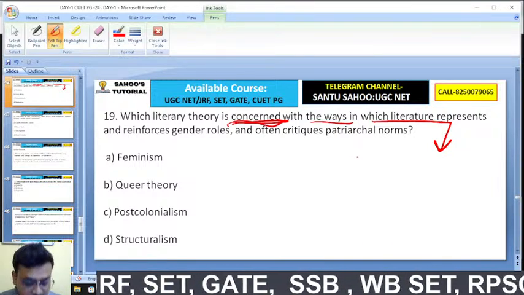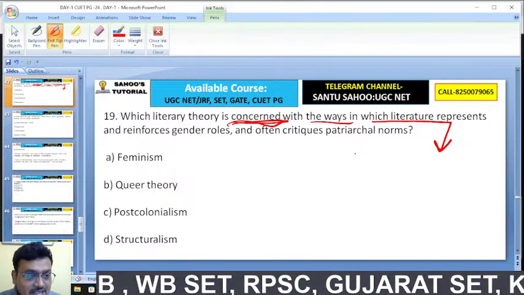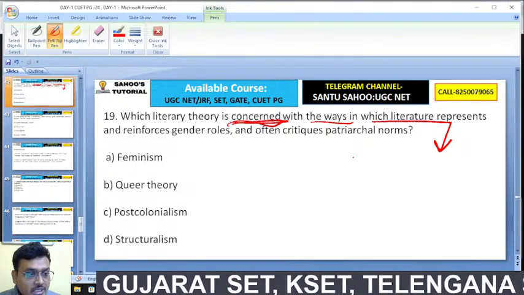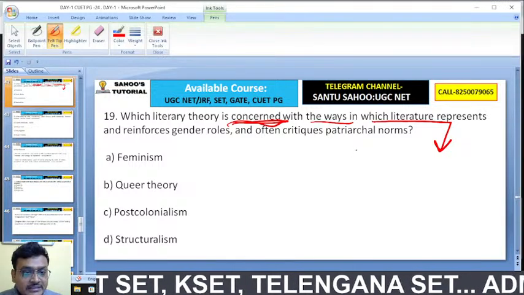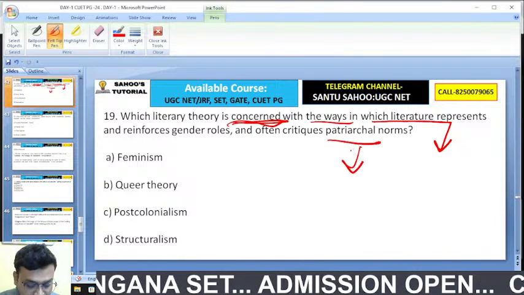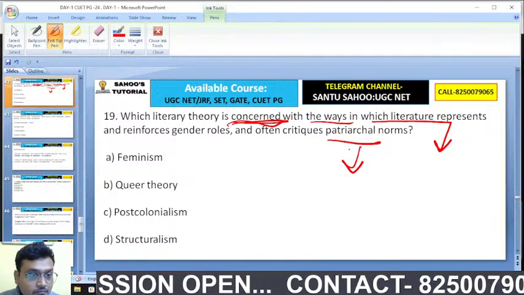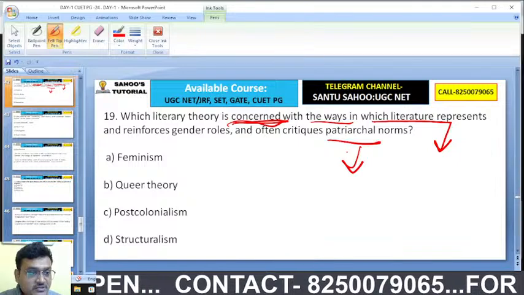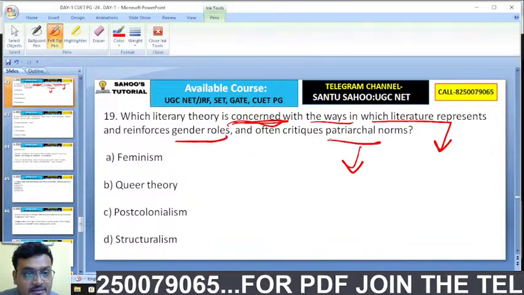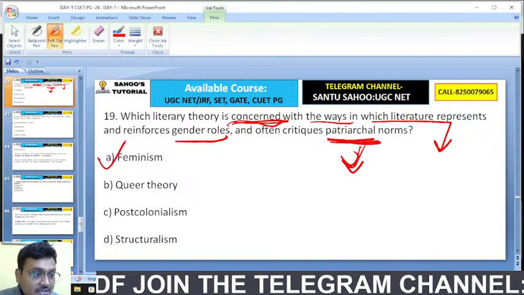Which literary theory is concerned with the ways in which literature represents and reinforces gender roles and often critiques patriarchal norms? It's not queer theory, it's feminism. Reinforces gender roles and often critiques patriarchal norms, that is feminism.